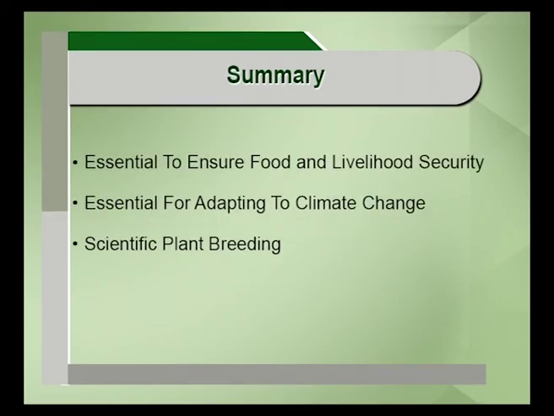To sum it up, agro biodiversity, or for that matter biodiversity, is a very essential component for achieving food security, nutritional security, and livelihood security, and for adapting to the changing environment. This biodiversity forms a foundation for scientific plant breeding.